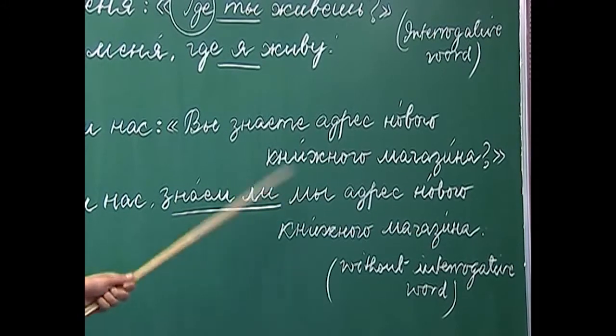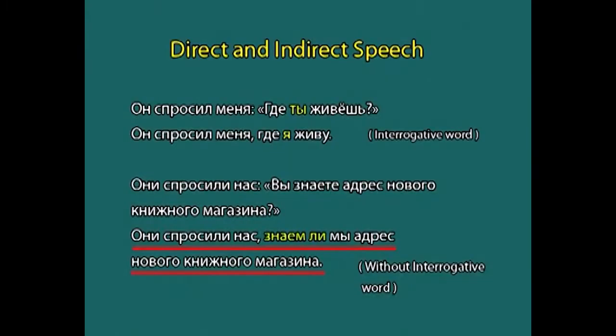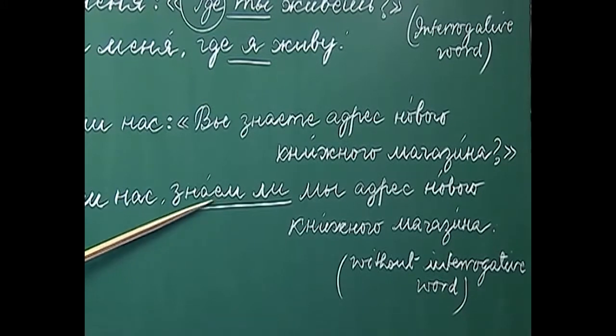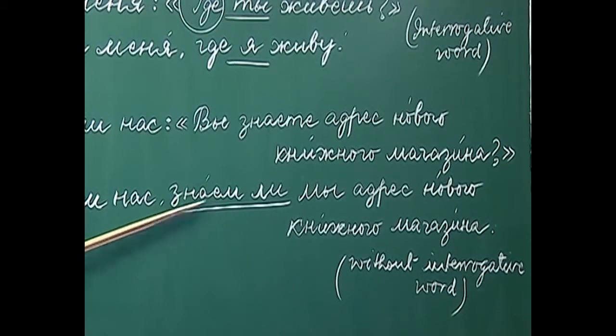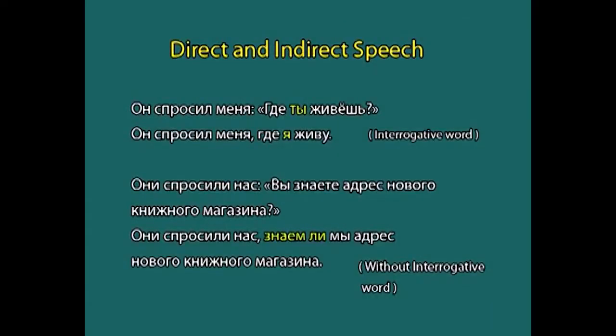Here, as you can see, we has been changed to my, because my corresponds to nas. So, they asked us, do we know the address of the new book shop? What we are doing is adding the particle li after the word which contains the question, which is znat in this case, and we are putting a comma before that. This is how we change a direct speech into indirect, where there is a question without any interrogative word.